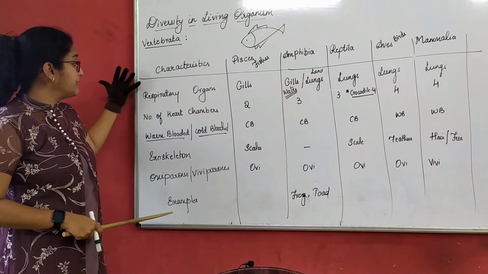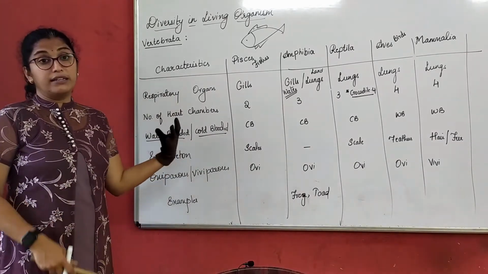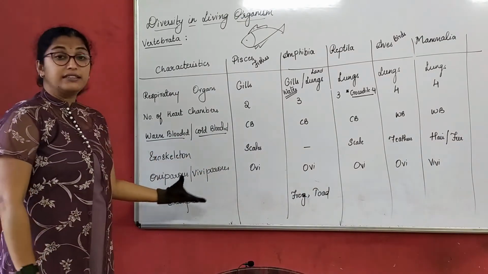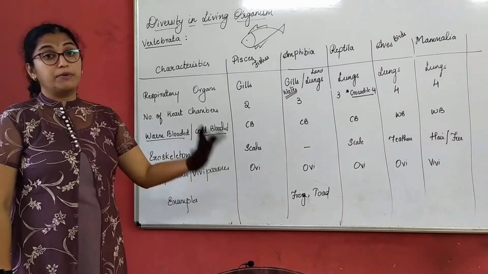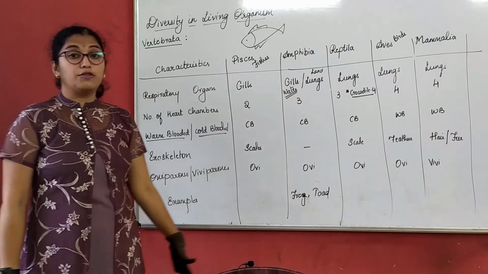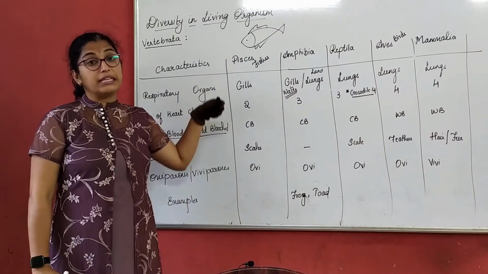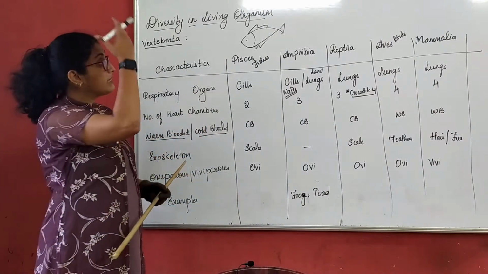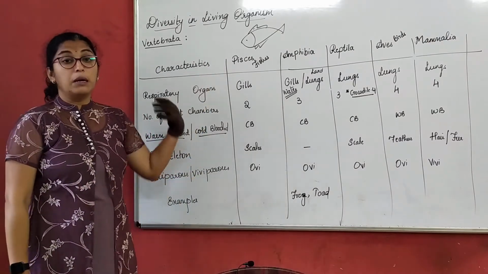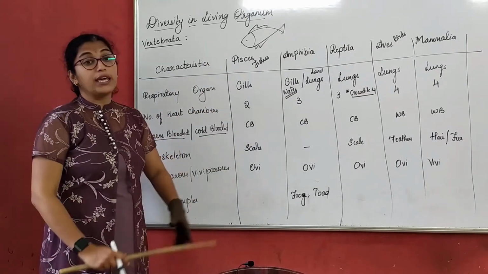We understood about respiratory organs, number of heart chambers, whether they are cold-blooded or warm-blooded, what type of exoskeleton is present, whether they are viviparous, that is give birth to young ones, or oviparous, that is lay eggs, and examples of these vertebrata. So then we complete this part of the animal kingdom. That is, we complete the kingdom classification, right from the first, what we started, plant kingdom classification and animal kingdom classification, we complete it here.